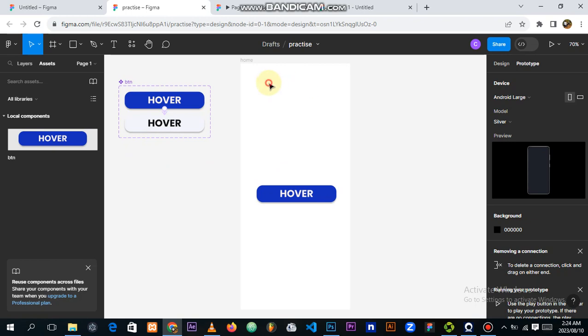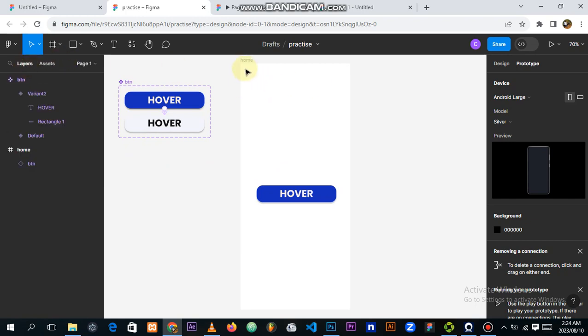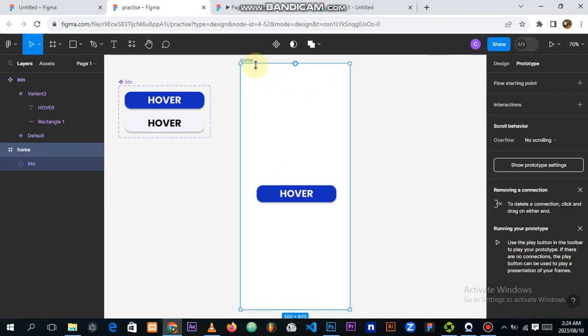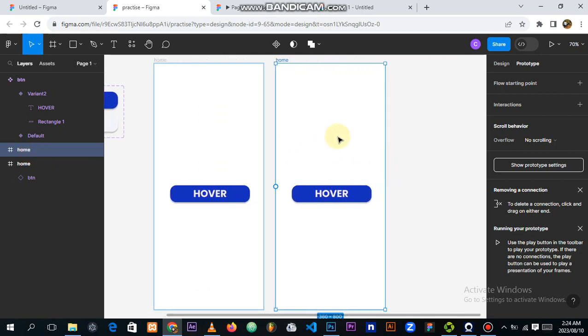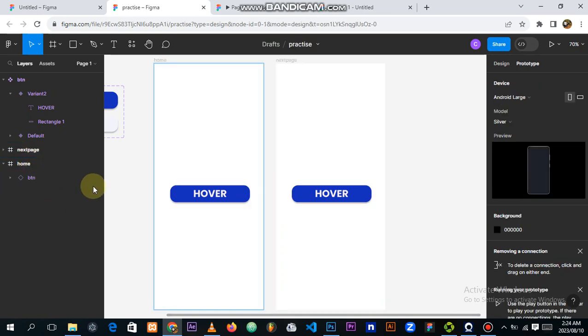and then I'm going to duplicate this frame, because the home frame is my first screen. So I'm going to hit Ctrl D, and now as you can see there is a frame next to it, and then I'm going to rename this to be next page. So rename this frame to next page, and then because here we have the button, this button is